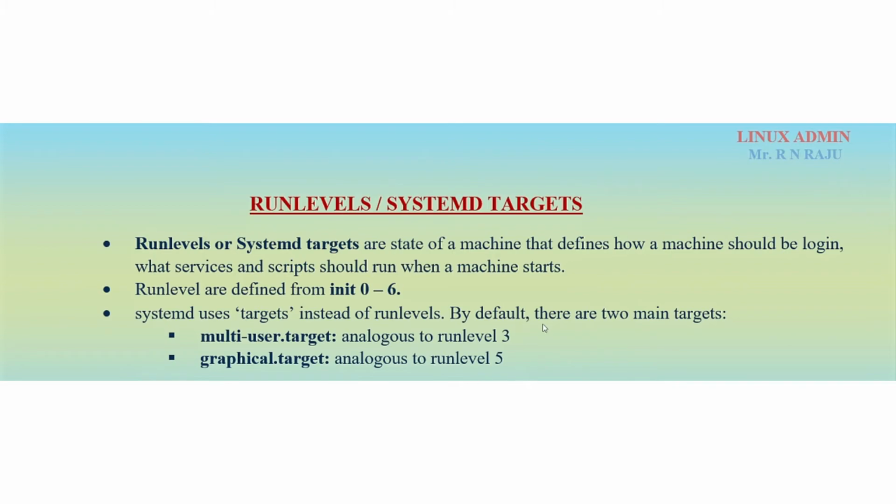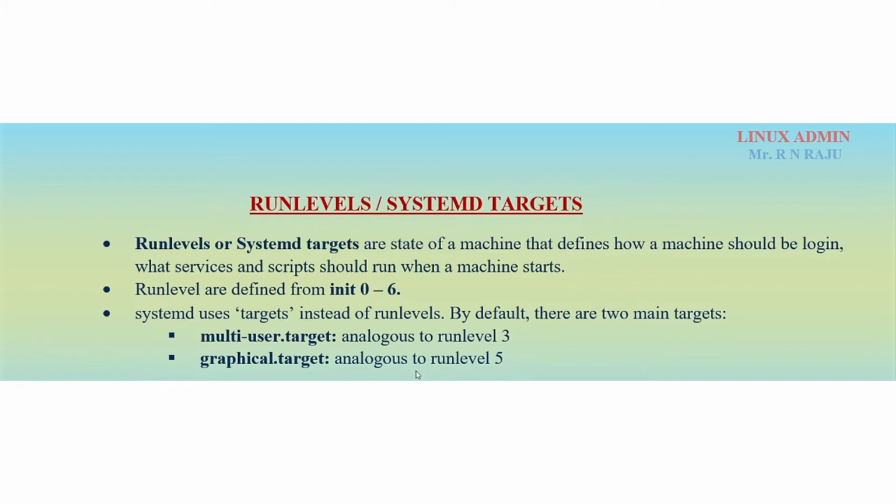By default there are two main targets, but actually 7 targets are there. The main two targets are multi-user.target and graphical.target. These two are run level 3 and run level 5. Run level 3 is used on real-time servers, running only the command line interface, but if you want a graphical interface, you will keep it at run level 5.